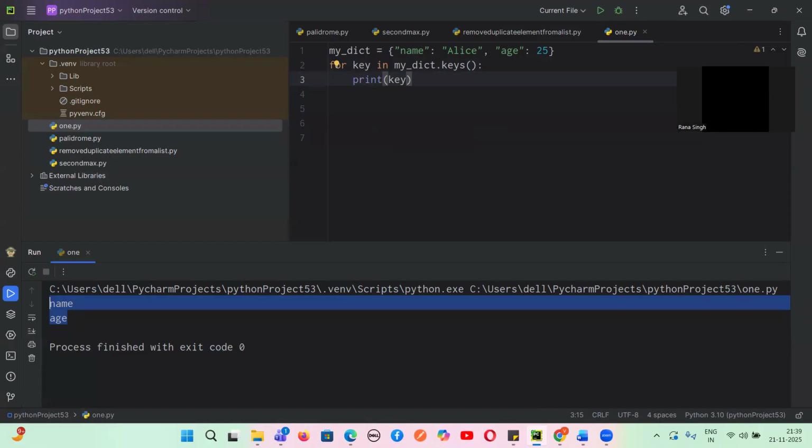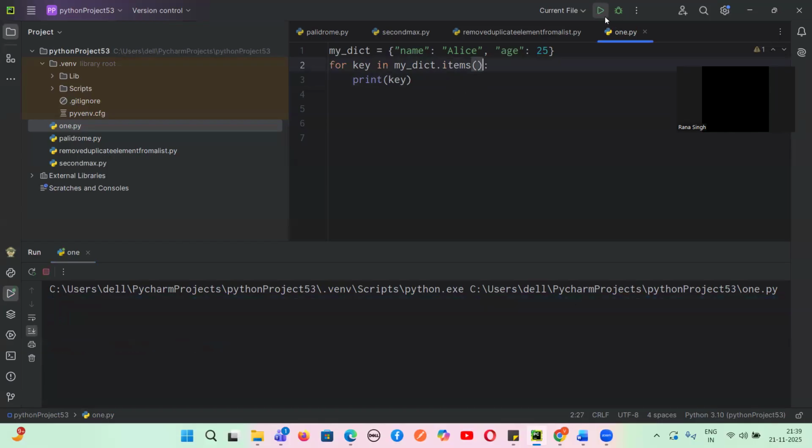But when giving us dot items, it will return tuples only, no, sir? Yeah, it is always giving that. Even if I am printing keys, dot items is always returning key value only. If you want only keys, you write down explicitly keys. If you want only values, you write down explicitly values.